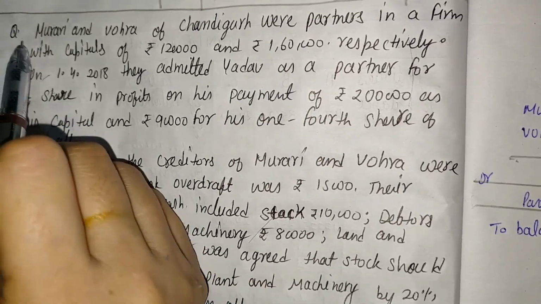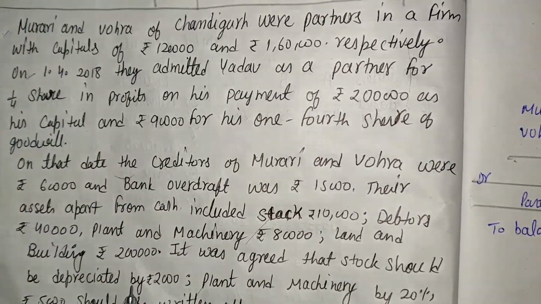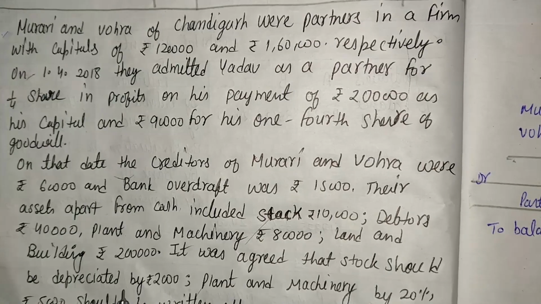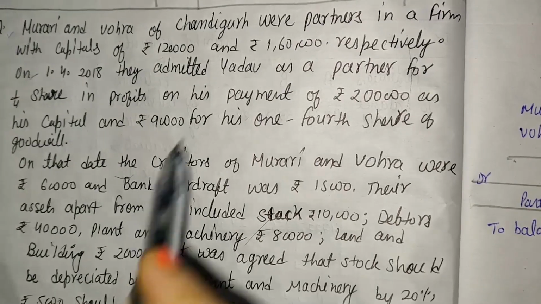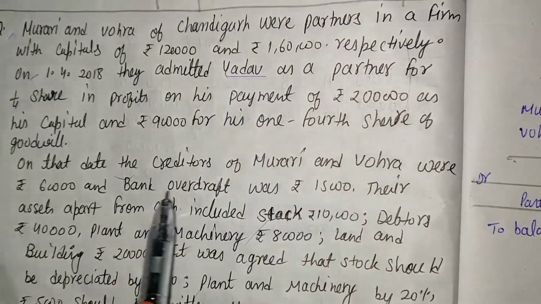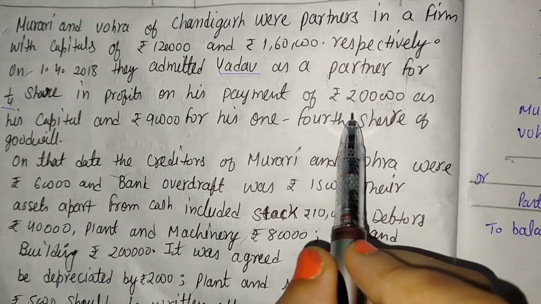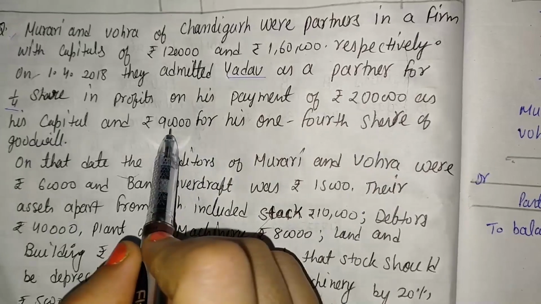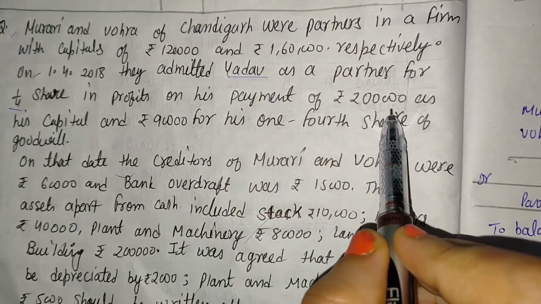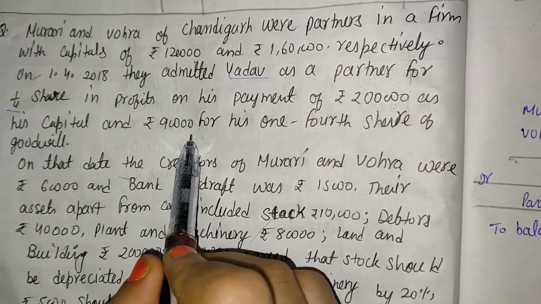So in the first paragraph we read that Murari and Vohra are two partners in a firm. They admit one partner, the new partner's name is Yadav, and Yadav's share is 1/4. That 2 lakh is capital and 90,000 is goodwill.